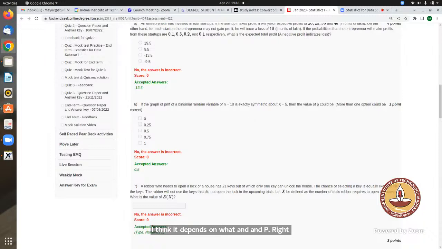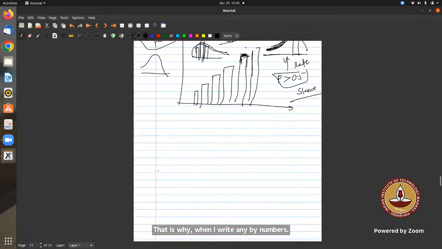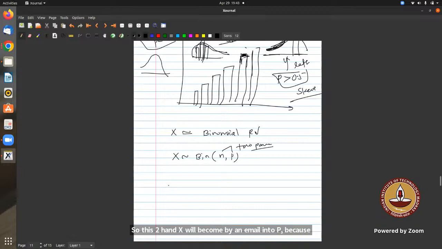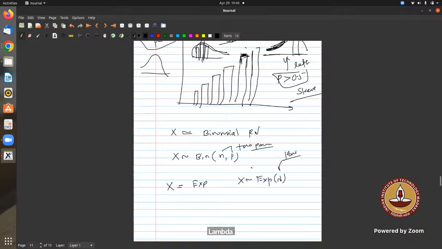That is why when I write any binomial distribution, I write it like this. Let's say X is a binomial random variable. The distribution of X will be binomial(N, P), because it depends on these two parameters. Similarly, if X is exponential, I write exponential lambda, where lambda is a parameter which defines the shape of the distribution.